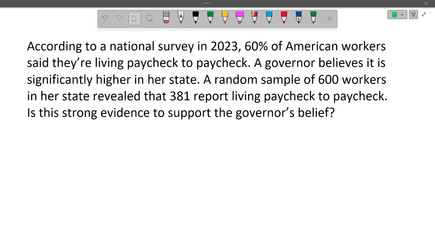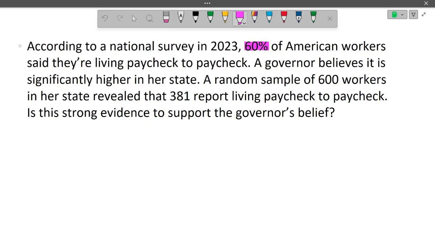So when I first read hypothesis testing questions, I often ask, is this about a proportion or a mean? Well, as I read through, I can see that we have a percentage given, this fact that 60% of Americans said they're living paycheck to paycheck. And if I think about that question that the survey asked, the people are simply answering yes or no. So it's a qualitative variable.